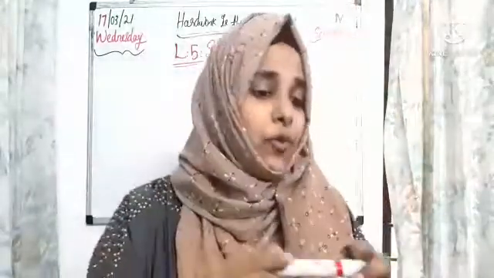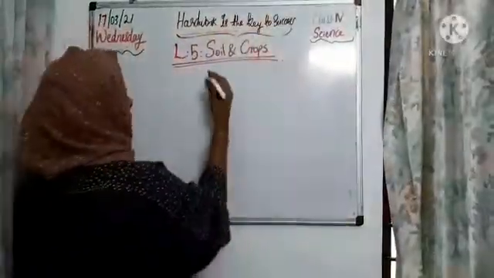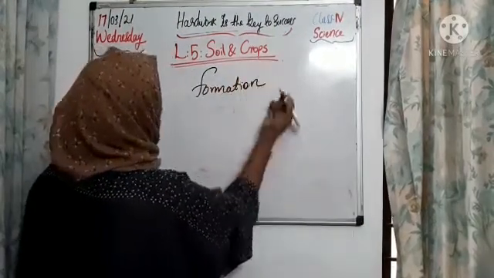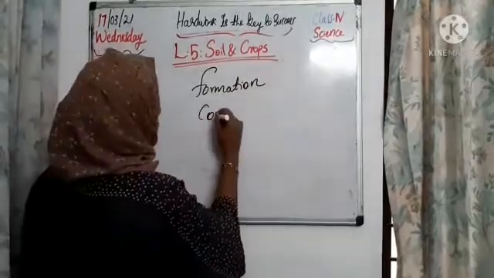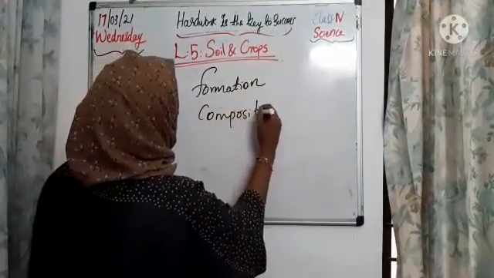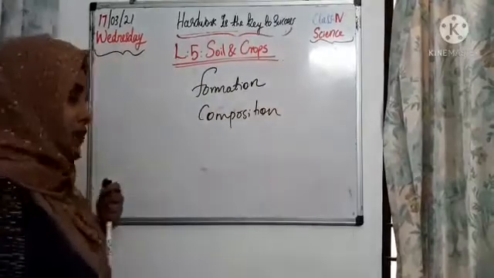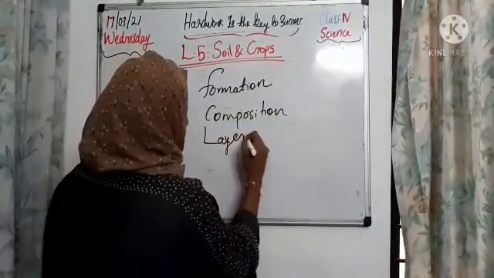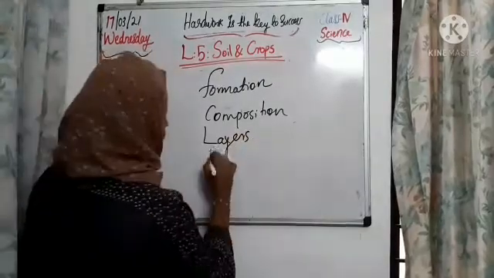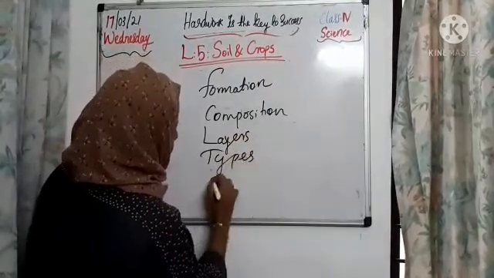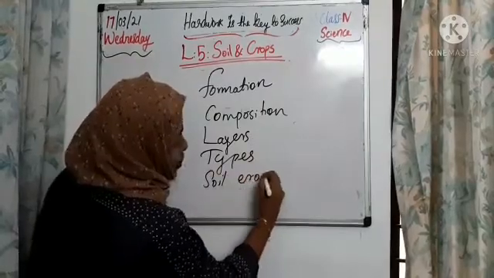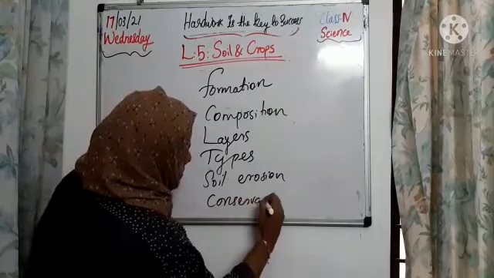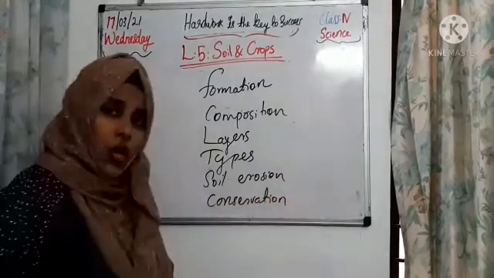In this chapter, I'm going to discuss the formation of soil, how soil is formed, then the composition of soil, what soil is made up of, then the layers of soil, then types of soil, then soil erosion, and how we have to conserve or protect the soil, okay.